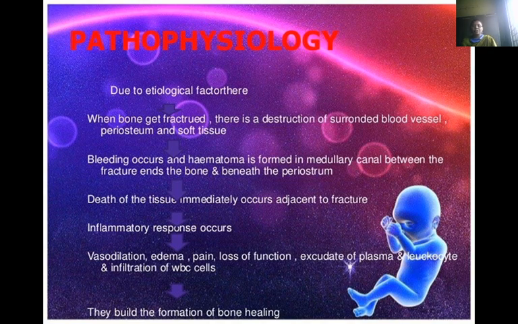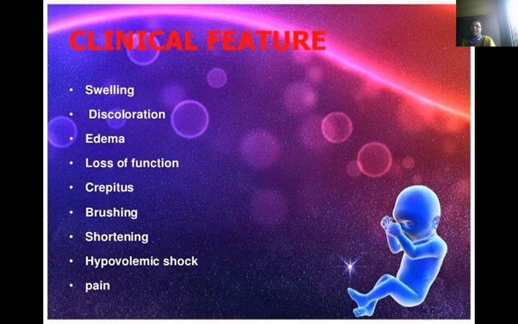Pathophysiology. Due to the etiological factors, when bone gets fractured, there is a disruption of the surrounding blood vessels, periosteum and soft tissues. Bleeding occurs and a hematoma is formed in the medullary canal, between the fracture ends, the bone, and beneath the periosteum. Death of tissue immediately occurs adjacent to the fracture. Inflammatory responses occur: vasodilatation, edema, pain, loss of function, exudate of plasma, leukocyte and infiltration of WBCs. They lead to the formation of bone healing finally.